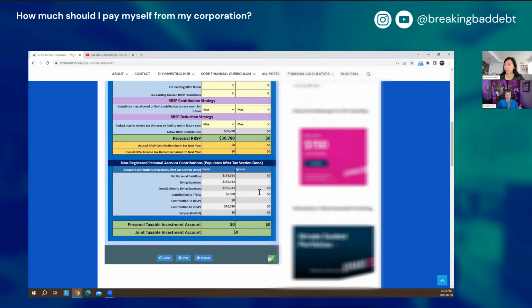It shows how much money is going into your TFSAs and who's paying for that. Like if you're income splitting or cost splitting, the high income person would put in the TFSA money for both. And then who's contributing to the RRSPs and the RESPs. So it basically is kind of like a final cash flow and what excess money goes where type of summary.